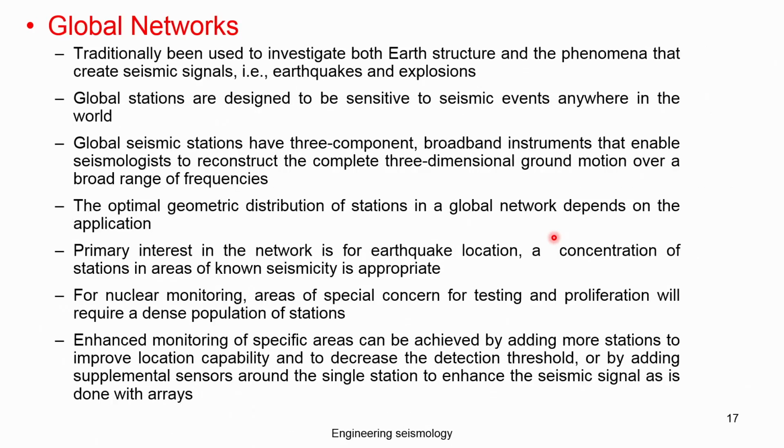The other one is the global network. Global networks have traditionally been used to investigate both the interior of the earth and the phenomena that create seismic signals such as earthquakes and explosions. The global stations are designed to be sensitive to seismic events anywhere in the world. That means the global network is capable of very broadband recording of earthquakes anywhere in the world. Global seismic stations have 3 components: one vertical, 2 horizontal.